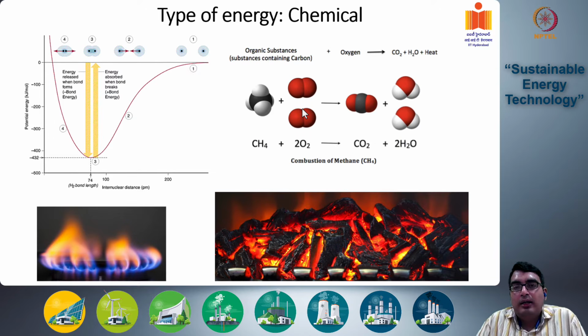A common way to convert chemical energy, that is chemical potential energy contained in the molecular bonds, is through combustion, where you are using a fuel like methane reacting with oxygen and producing more stable molecules like CO2 and water vapor.